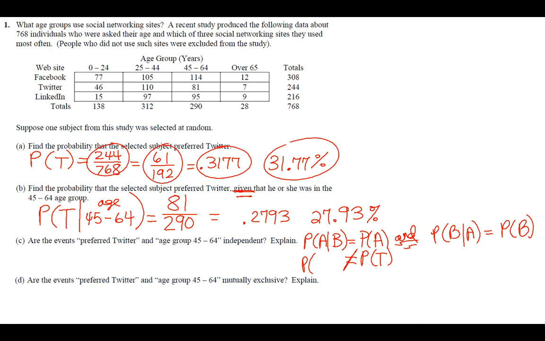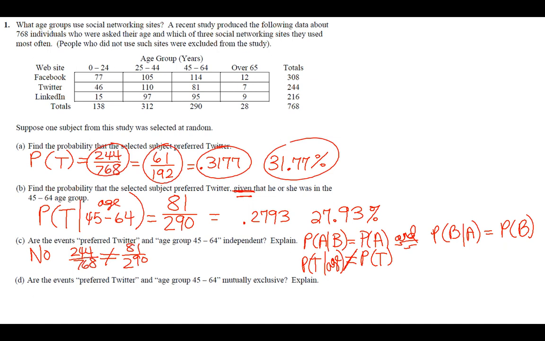That's already not true, so we'd say no, and it's good enough just to say that 244 over 768 is not equal to 81 over 290. Or you could put a decimal format. You could say 0.3177 is not equal to 0.2793. So we've already proved they're not independent because the given is not equal to the just probability of the first event.